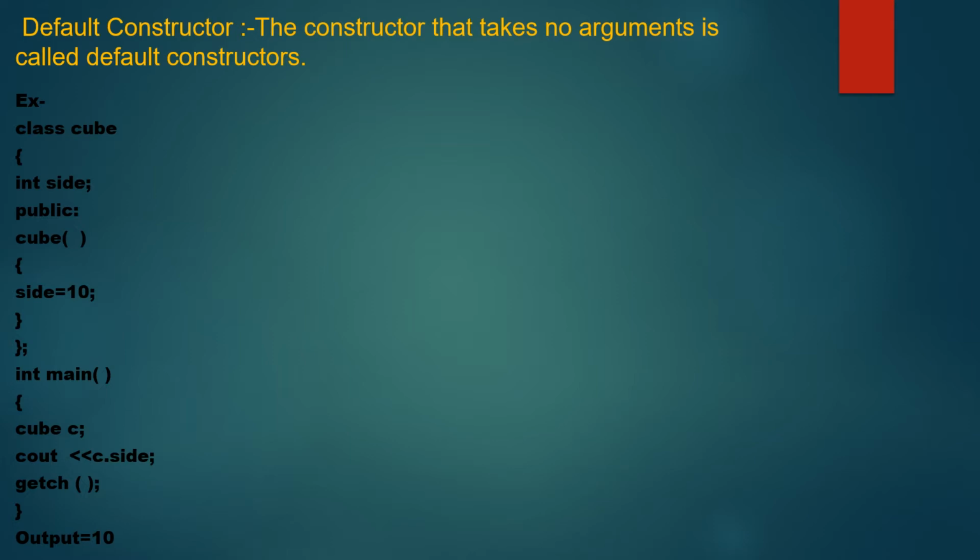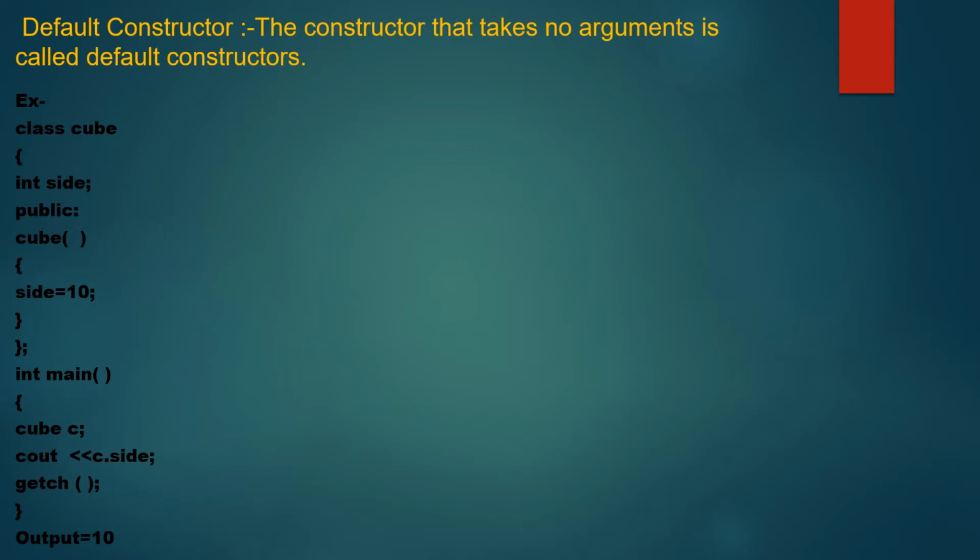Here, cube is the class name, side is a data member with data type int, and in public, now I am declaring the constructor, that is cube. This is a constructor with no parameters. Inside the constructor, I am writing the value side equals 10. Then close the constructor and close the class. So this is a class.